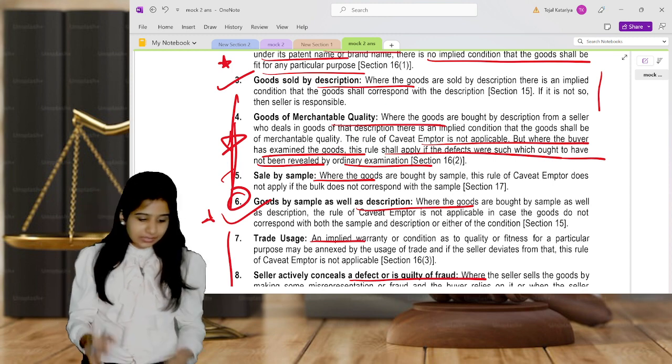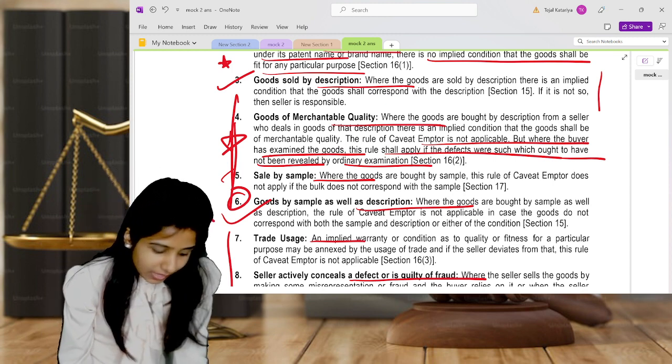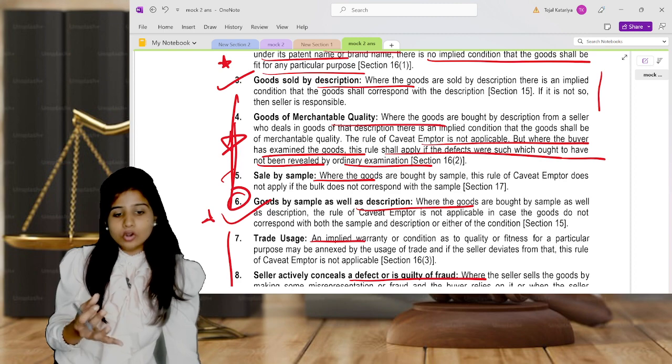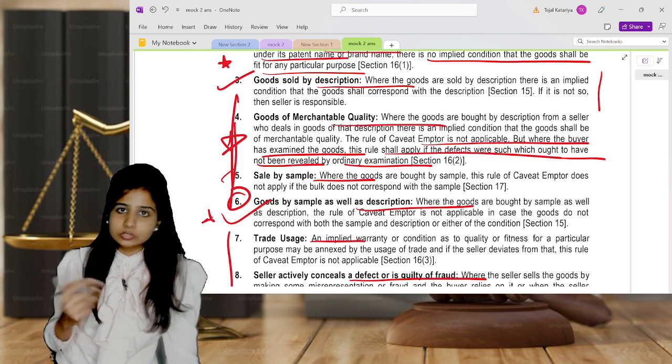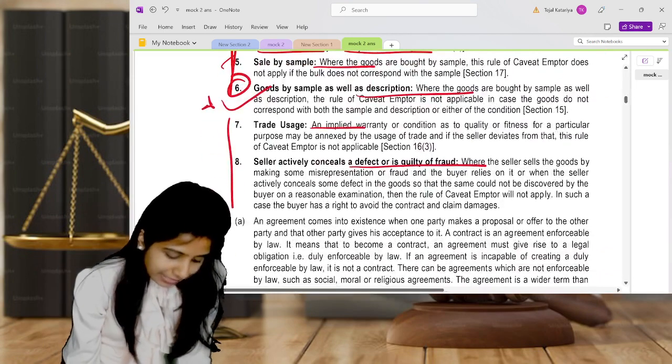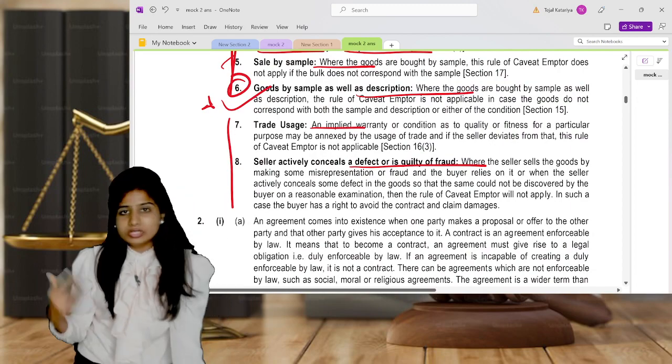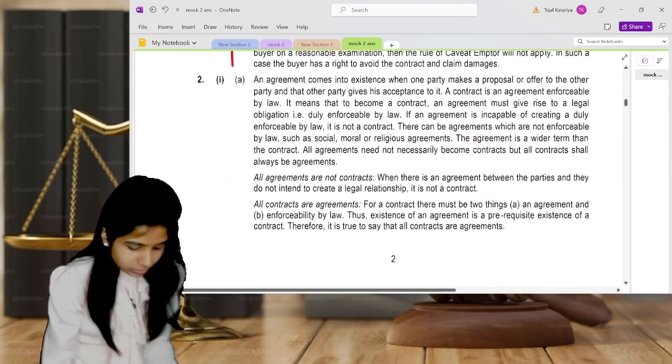Secondly, the goods should be according to description, according to sample, and of marketable quality. It should be exactly the same as the sample. Ordinary inspection: if you cannot find the defect, then obviously the seller is responsible; the buyer is not responsible for any hidden defect. If there is fraud, obviously the seller is responsible. You can write all these points.